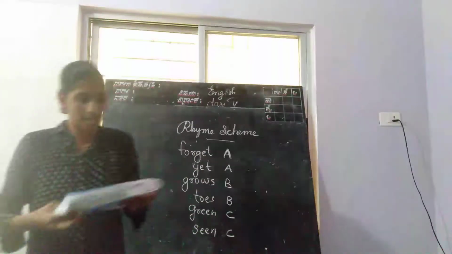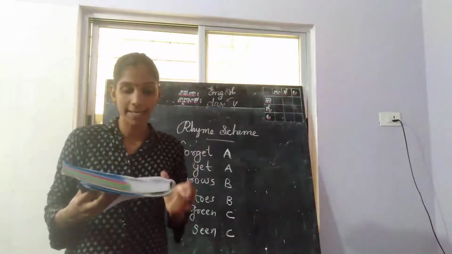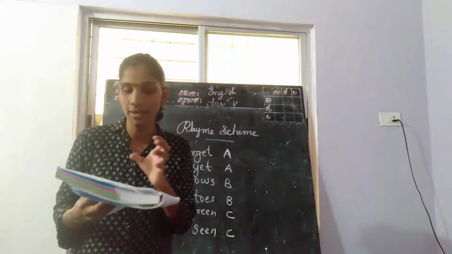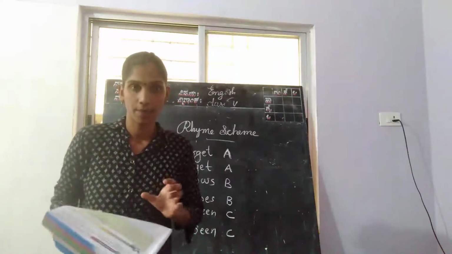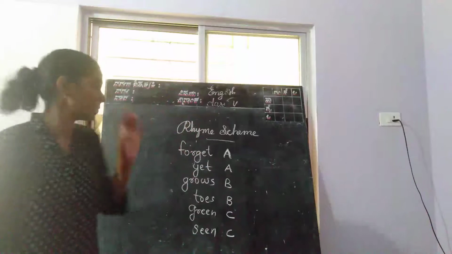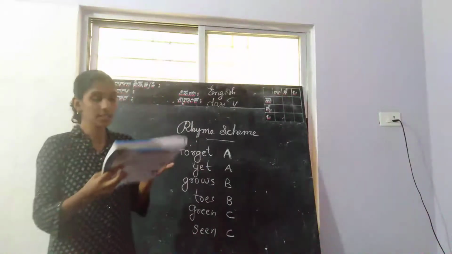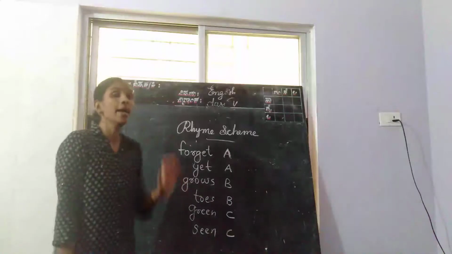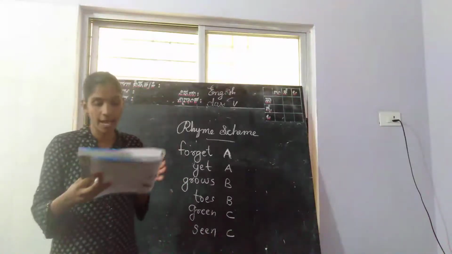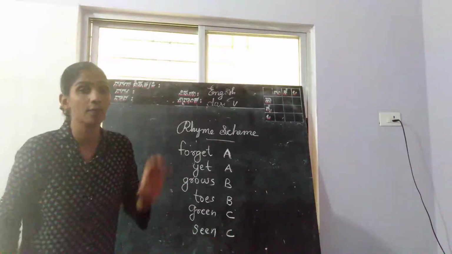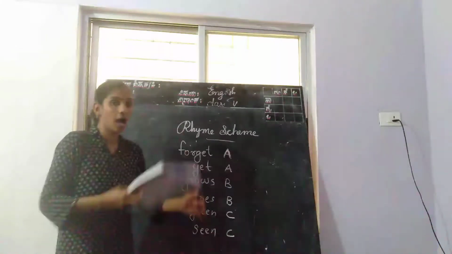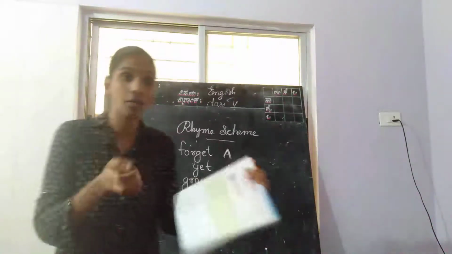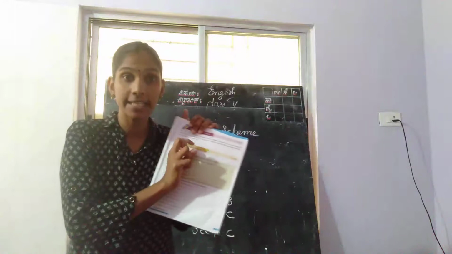A rhyme scheme is the pattern of rhymes at the end of the lines of a poem or a verse. It is how the lines of the poem are ending.